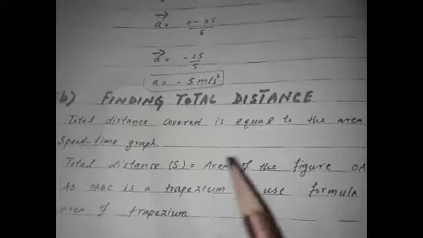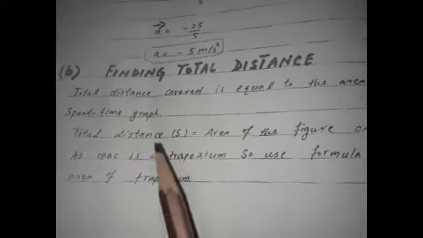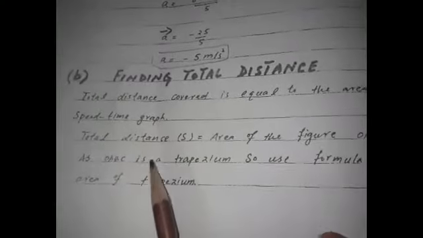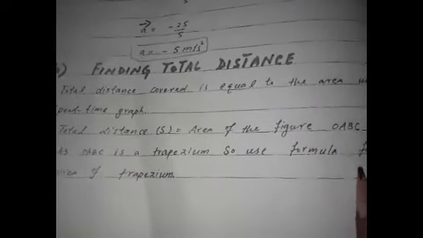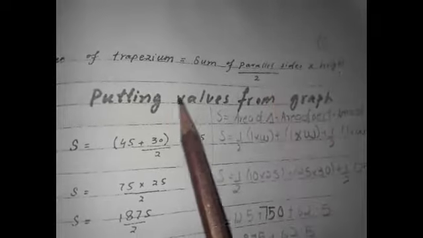Finding total distance. Total distance covered is equal to the area under the speed time graph. Total distance is equal to the area of the figure OABC. As OABC is a trapezium, use the formula for the area of the trapezium. Area of trapezium is equal to the sum of the parallel sides multiplied by height divided by 2.